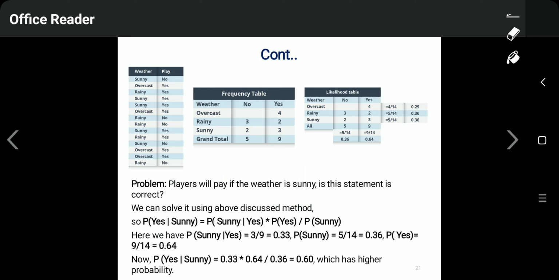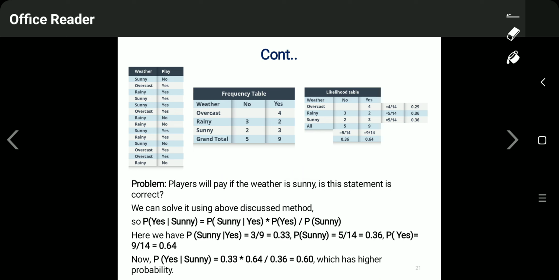Based on this given data, we will find a frequency table. If the weather is overcast, the match was played 4 times. If the weather is rainy, the match was played 2 times but not played 3 times. If the weather is sunny, the match was not played 2 times and was played 3 times. Overall, there are 5 cases where the match was not played and 9 cases where it was played. This is the frequency table.